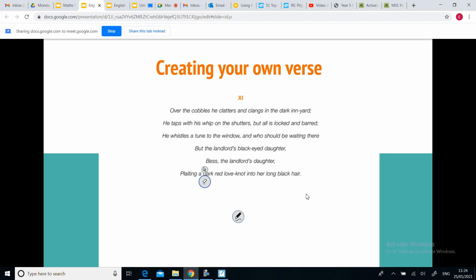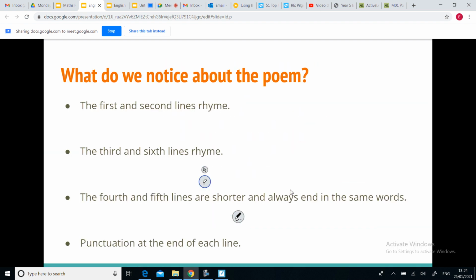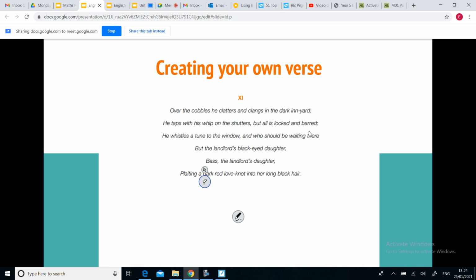So all of the first lines and second lines in the verse rhyme. So you've got to make sure yours does that too. Okay, the third and sixth lines, they also rhyme as well. So we can have a look at that here. So there, hair, those two rhyme.